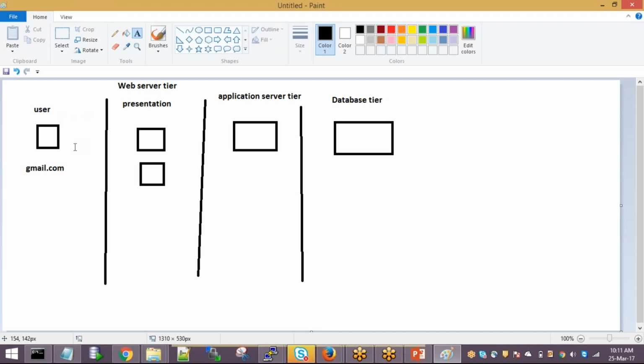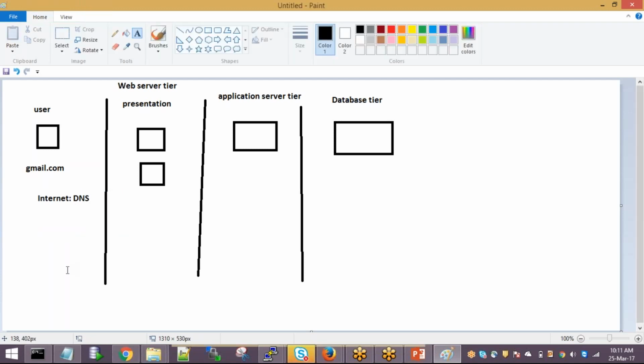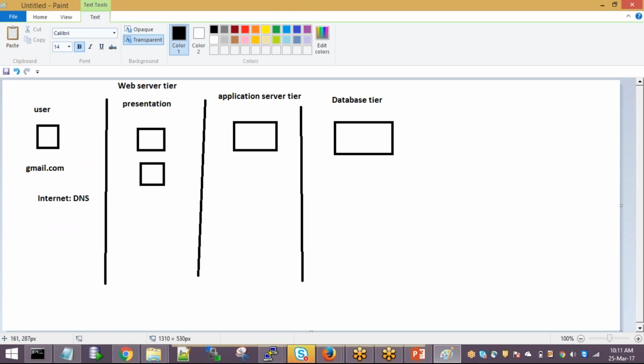You should go to a data center, because everyone hosts their data in a data center, and Gmail has data centers worldwide. How is my browser going to know that there is a data center in Mumbai where Gmail is hosted? Because there is an external DNS in the internet, which is nothing but an open database. The internet has a DNS application, because the moment you hit something, it goes directly there through domain name resolution.